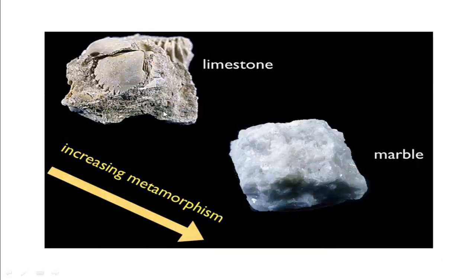Another example, follow here, limestone. I have said limestone is mainly calcium carbonate. So this limestone is gradually transformed into this form. This is known as marble. Marble also contains calcium carbonate. So limestone gradually transforms into this marble, into this shape, this form. This is the metamorphic rock, and its name is marble. So marble is the metamorphic rock of limestone. Limestone is alluvial rock and marble is metamorphic rock.